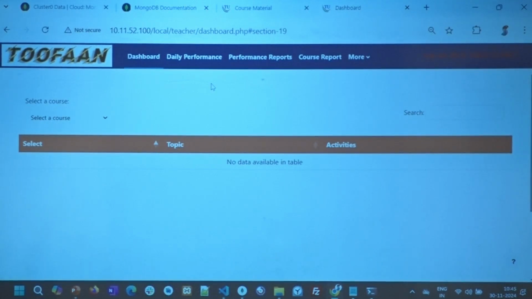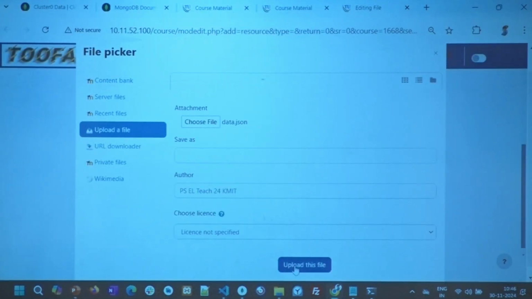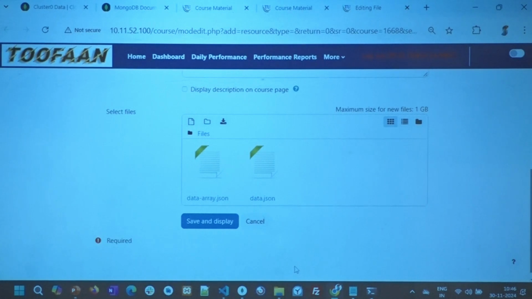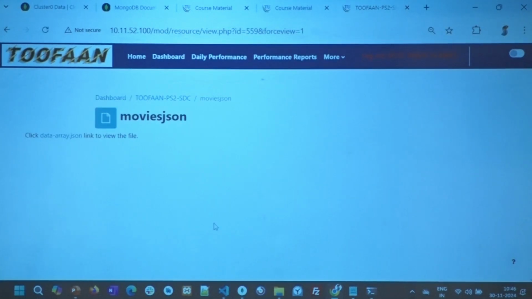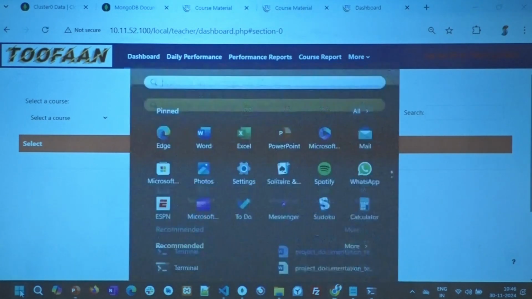Everyone, please go ahead, download that file. If I remember right, last time I shared with you the movies list, right? So you should be able to get that too. Everyone, whatever we are doing now, it's not going to break anything as such. Nothing is going to happen. You can just delete the database. So feel free to play around. Upload a data array, upload a data-array.json, just data.json. Just check to see how it displays. Okay? I'll give you about 5 minutes for you to work on this.